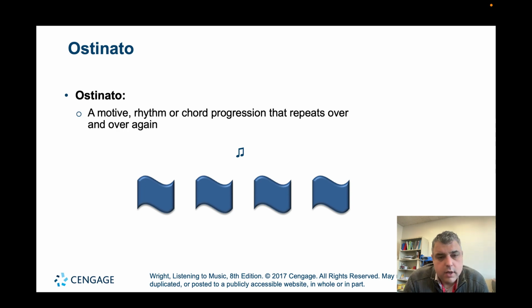Ostinato. An ostinato is a reoccurring motive. Maybe it's a rhythm, maybe it's a chord progression that repeats over and over again. This is used a lot throughout music. We definitely see it used a lot in the classical period. Lots of composers will use an ostinato called an Alberti bass that's played with a melody over top of it. The example we have here is from Stravinsky's Rite of Spring, and this is another example of an ostinato. Let's listen.